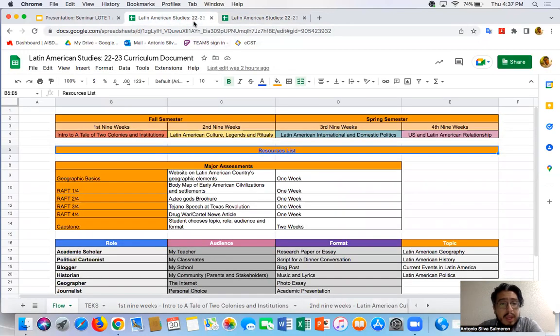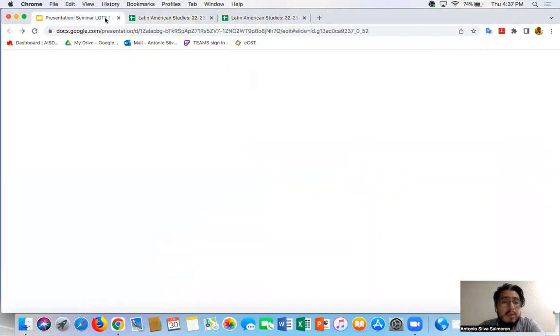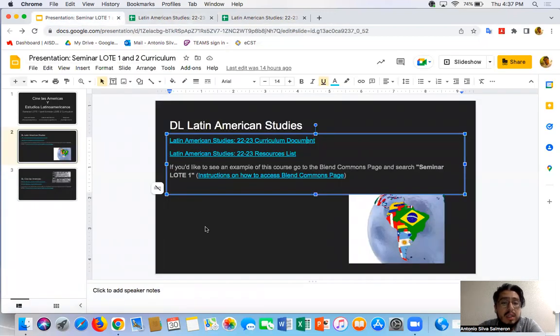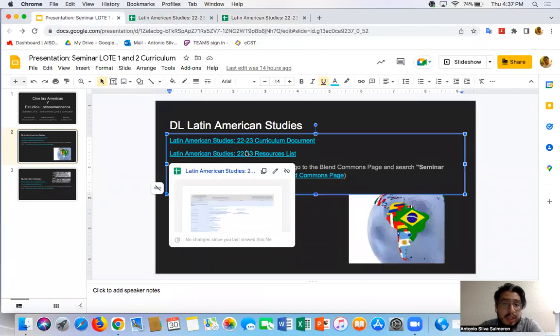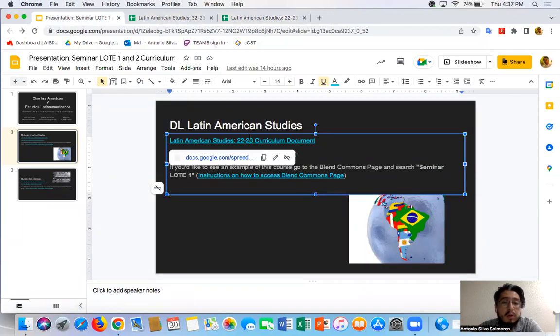But yeah, aside from that, that's it for Latin American studies. You can pretty much find everything you need in the resource list, which is that document I just showed y'all, and the curriculum document. And then here you just have those instructions on finding the Commons page, and also searching up Seminar Lot 1 in it in order to see an example of what this looks like on Blend, if Blend is something that really benefits you in your class.